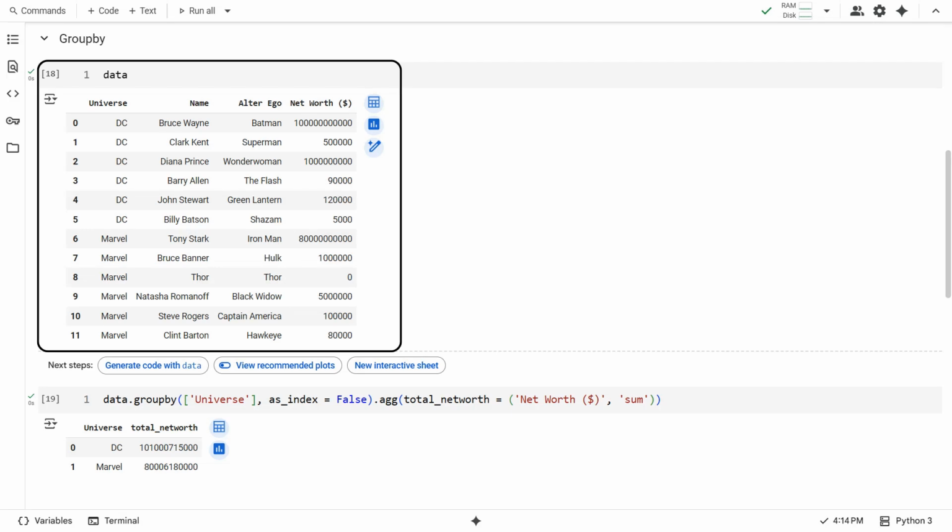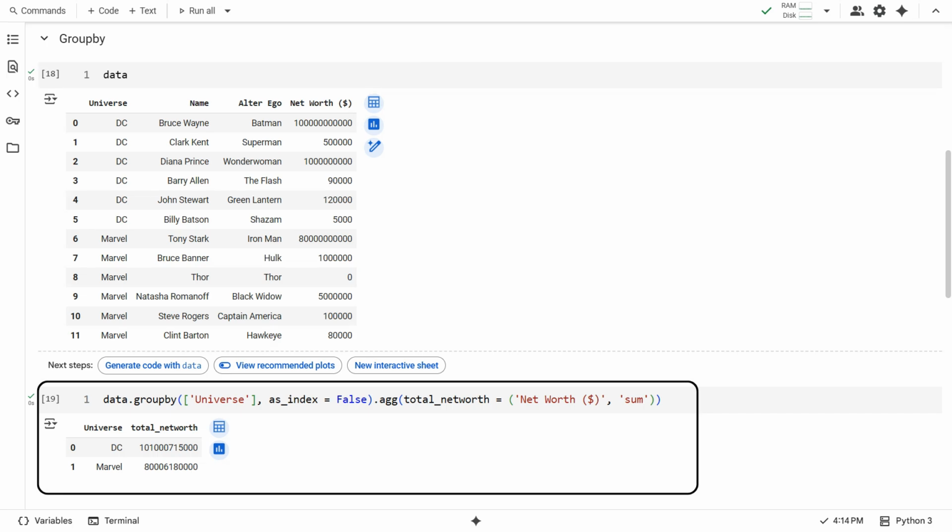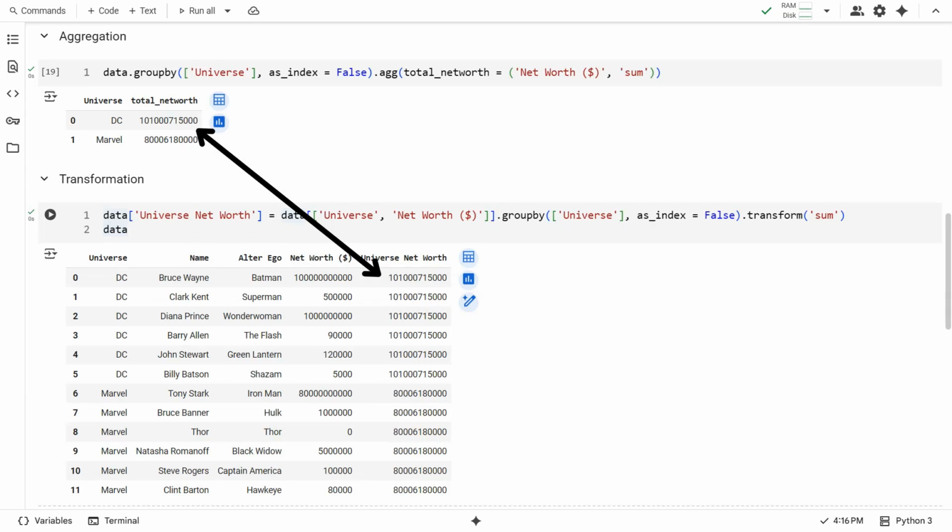This is a sample data frame containing the name, alter egos, and net worth of fictional superheroes. Let us try and find the total financial worth of these people in the respective universes. When we group by the column universe and aggregate the net worth column, we get our desired results. We have the option to decide if the universe column should be an index or a column of the result data frame. You might have noticed that aggregation reduces the dimensions of the data frame.